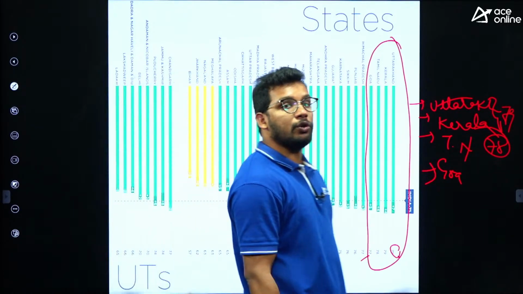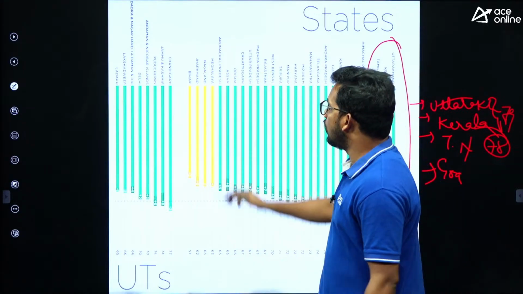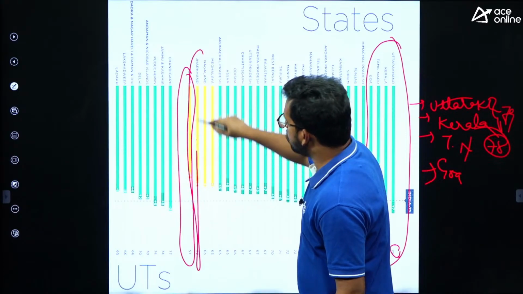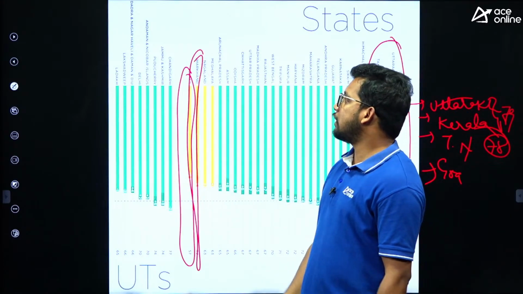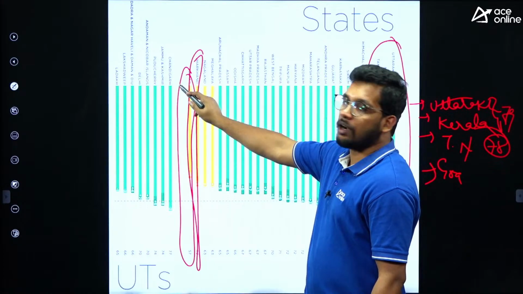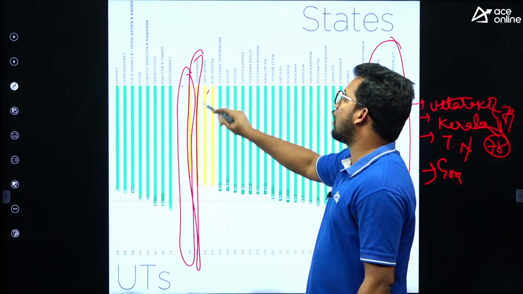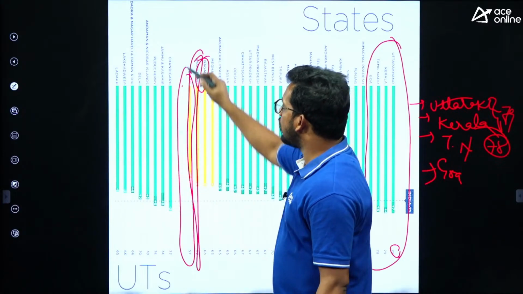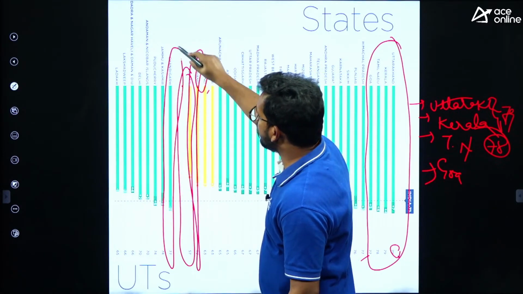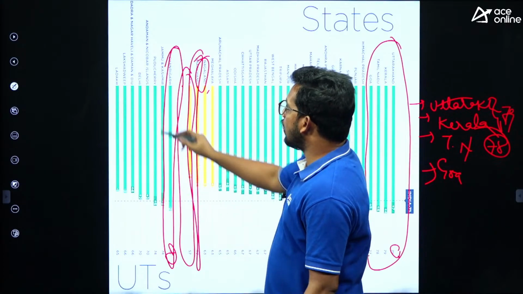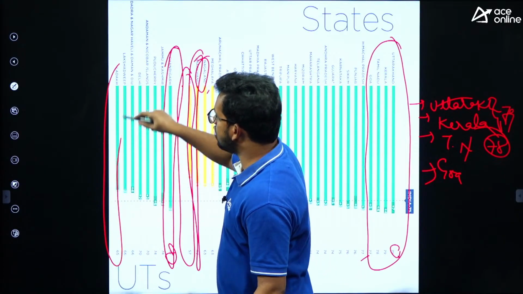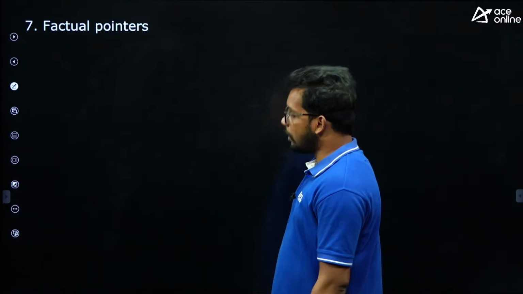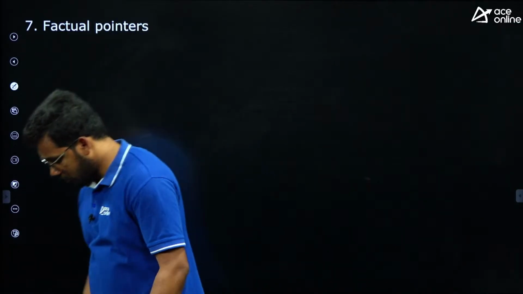And finally, you need to know about the least performers as well. Bihar with 57, followed by Jharkhand. So these 2 you need to remember, right? The worst performers are Bihar, followed by Jharkhand, and then Nagaland. So these 3 states are not performing well. Among the union territories, Chandigarh is the best performer with a 77 score, and the least is Ladakh with 65. So this is among the union territories. A very important fact to be remembered.